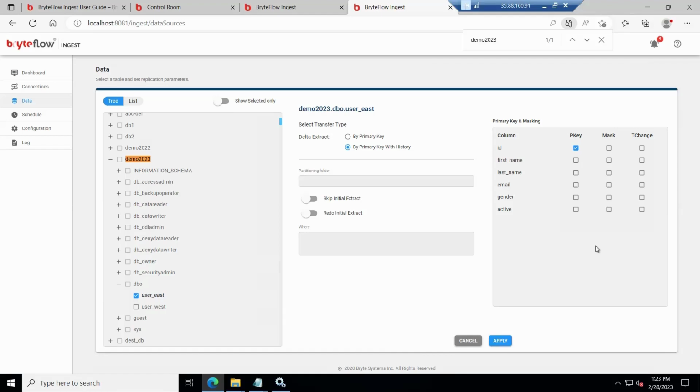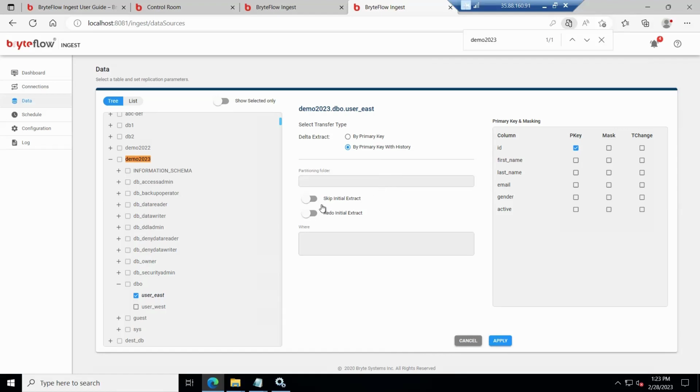T-change was used in legacy SAP systems, so it's not applicable to SQL source. Partitioning, you can enable the partitioning if the destination database supports it. So right now Snowflake doesn't support it, so we can't do that.